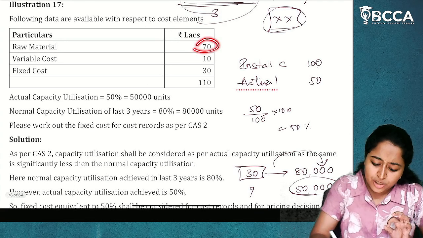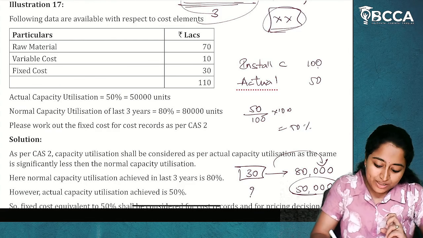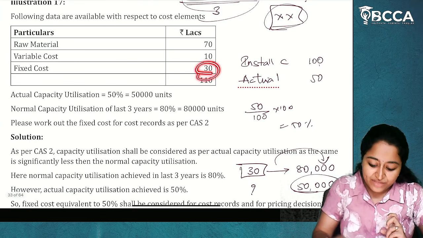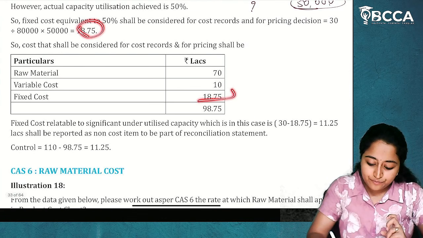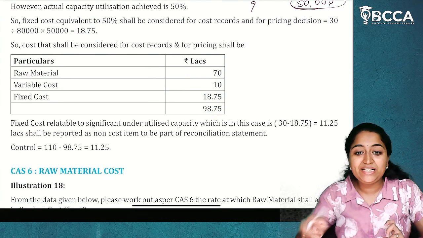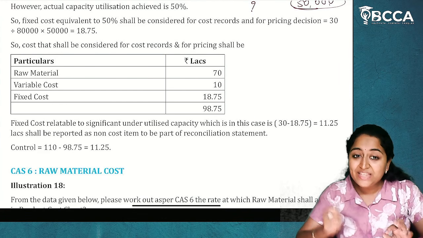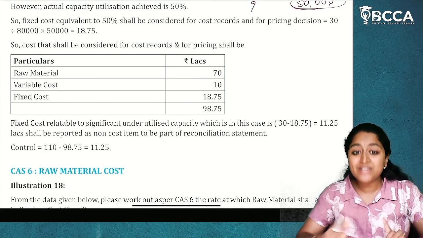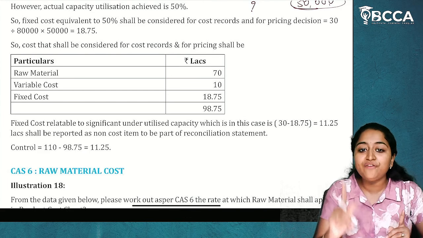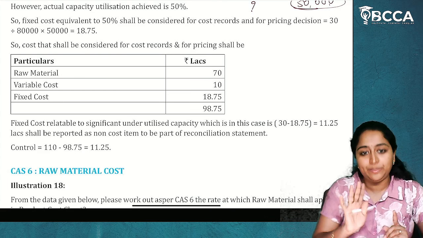So what is my normal cost? 70 for raw materials. What is my variable? 10. What is my fixed? 18.75. So this is my total cost, which is 98.75. Now, why is there a difference in fixed cost? Because there is an underutilization of capacity from 80% to 50%.